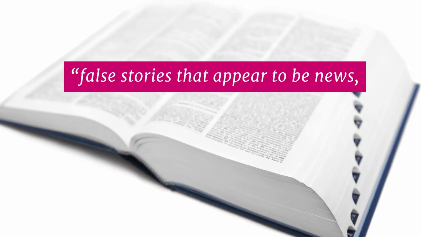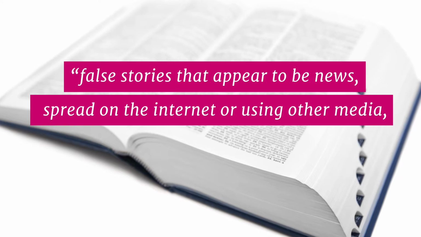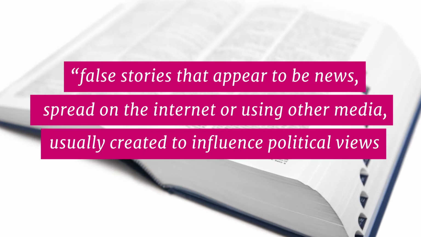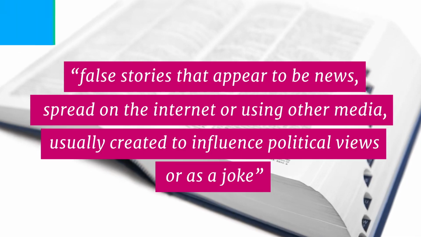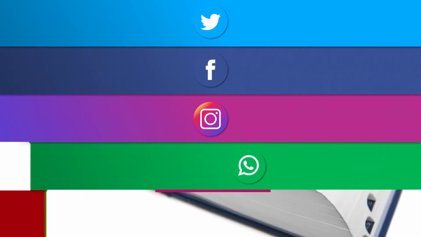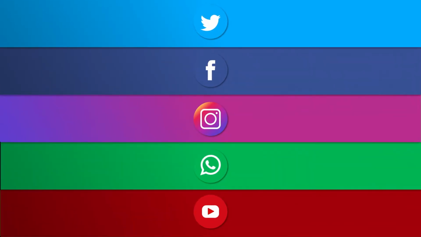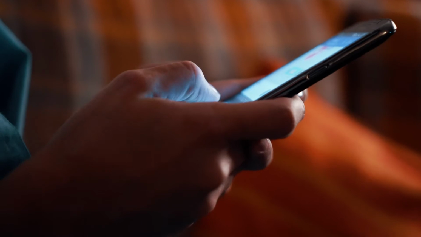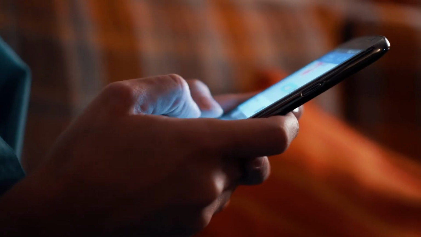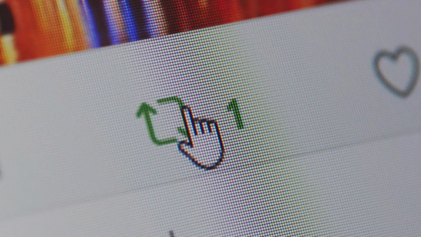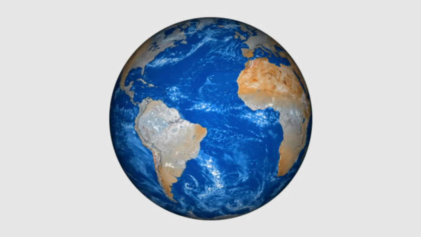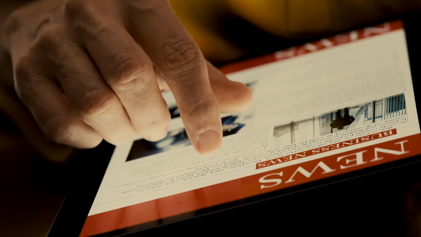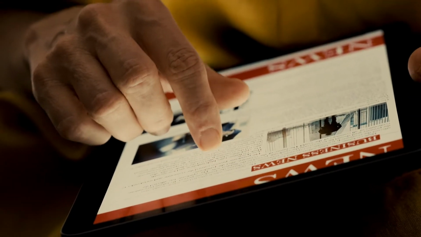Cambridge Dictionary defines fake news as false stories that appear to be news, spread on the internet or using other media, usually created to influence political views or as a joke. It's a phenomenon that we often associate with the use of social media. These platforms provide an ideal breeding ground for fake news, which can be used to rapidly spread content around the world with very few checks in place to make sure that the information contained within it is accurate and up to date. Fake news can be split into two different categories.